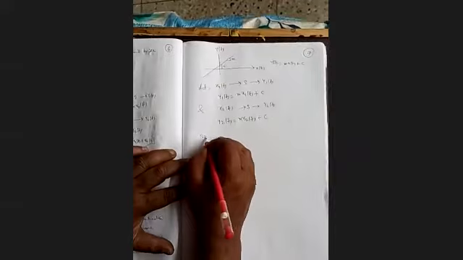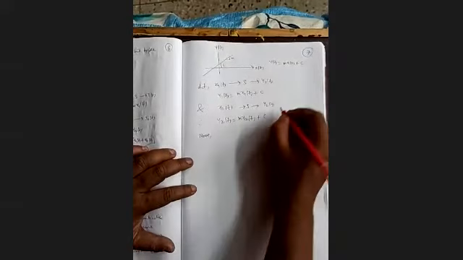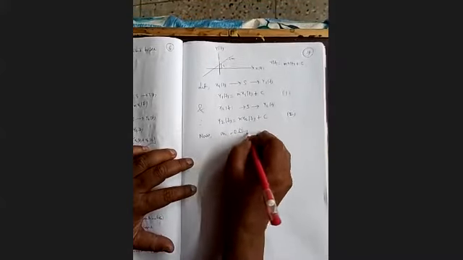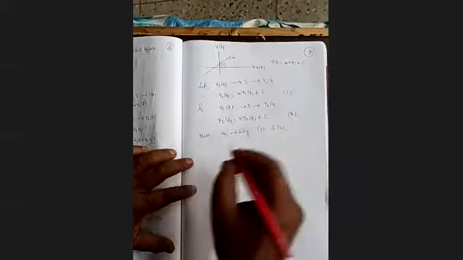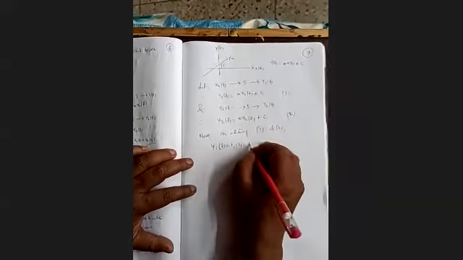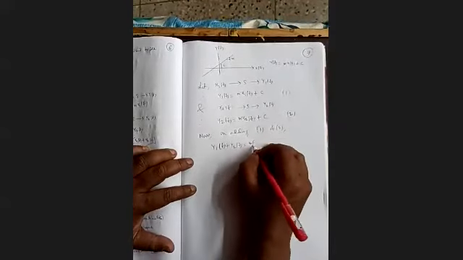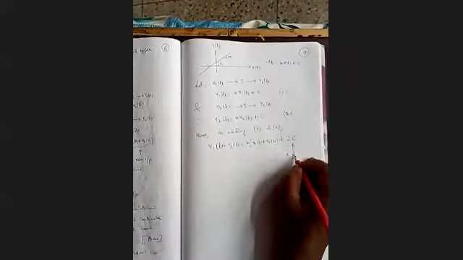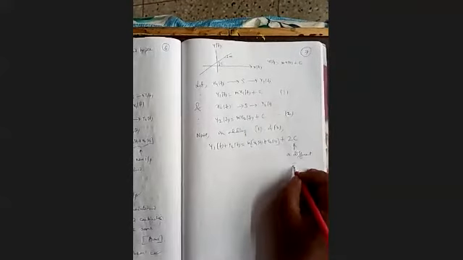Now we are adding equations 1 and 2. On adding, what we get? y1(t) + y2(t) = m (x1(t) + x2(t)) + 2c. The constant is different, a different constant.